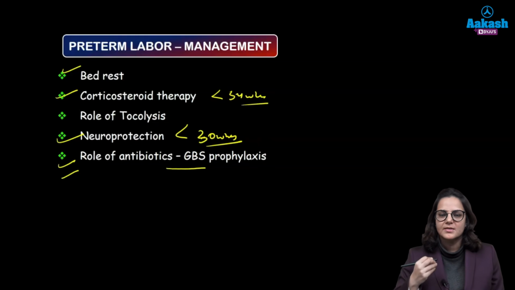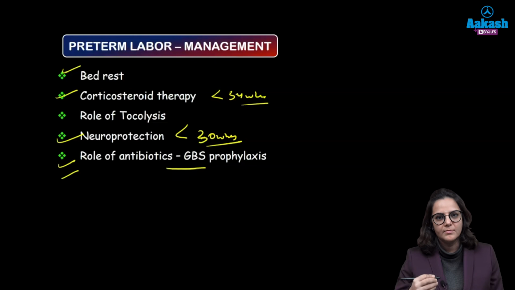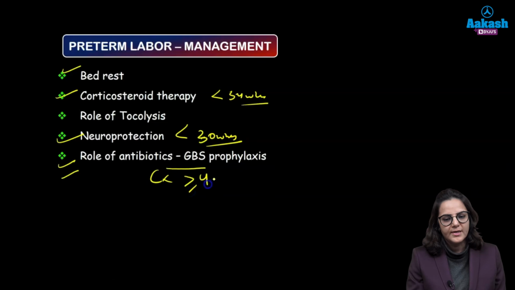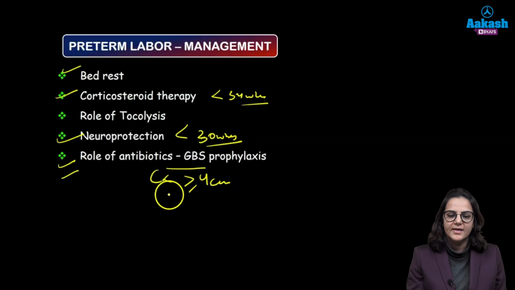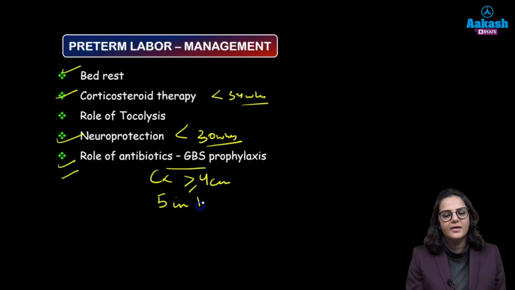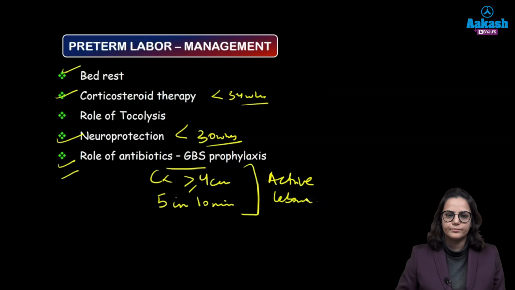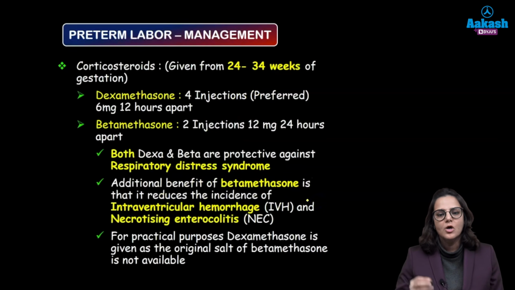So if the woman has come to you, she is having preterm labor, you will not give antibiotic prophylaxis. But when she goes in active labor, when the cervix is dilated more than or equal to 4 centimeter or she is getting contractions 5 in 10 minutes, which is the sign of active labor, then you will go ahead with the GBS prophylaxis. Alright, so let's discuss them in detail.